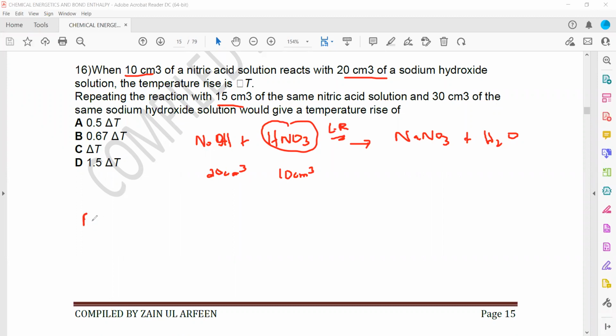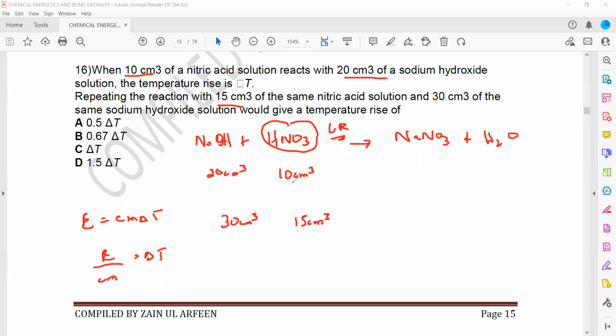For the enthalpy change, we have the formula E equals mc delta T. So the temperature change delta T equals E divided by mc. The temperature change is proportional to the number of moles or energy released, and inversely proportional to the mass or the volume of the solution. So when we repeat the experiment with 15 cm cube of nitric acid and 30 cm cube of sodium hydroxide, again sodium hydroxide is in excess and nitric acid is limiting.